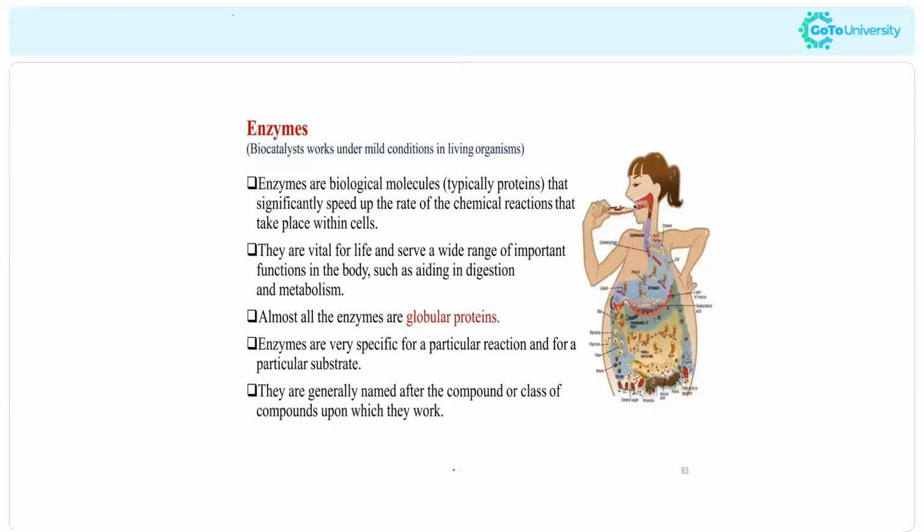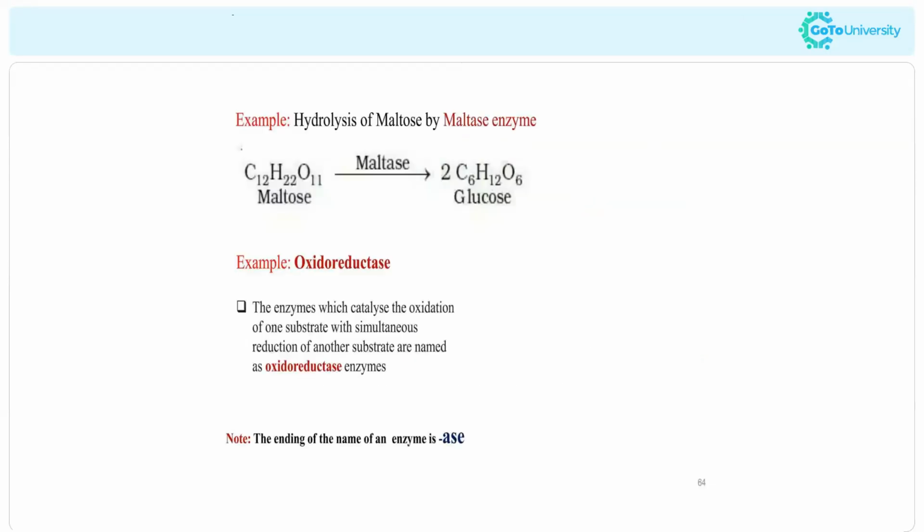Now we are moving to the enzymes. Enzymes are compounds or biological molecules that significantly speed up the rate of chemical reactions taking place within the cells. We know what catalysts are, right? They can increase the rate of the reaction without participating in it. So enzymes are actually biological catalysts, meaning they can enhance the rate of the reactions which take place in the human body. That is called enzymes. Enzymes are also of different types. Different enzymes have different functions. For example, the hydrolysis of maltose can be enhanced by the enzyme maltase. So there are different types of enzymes.